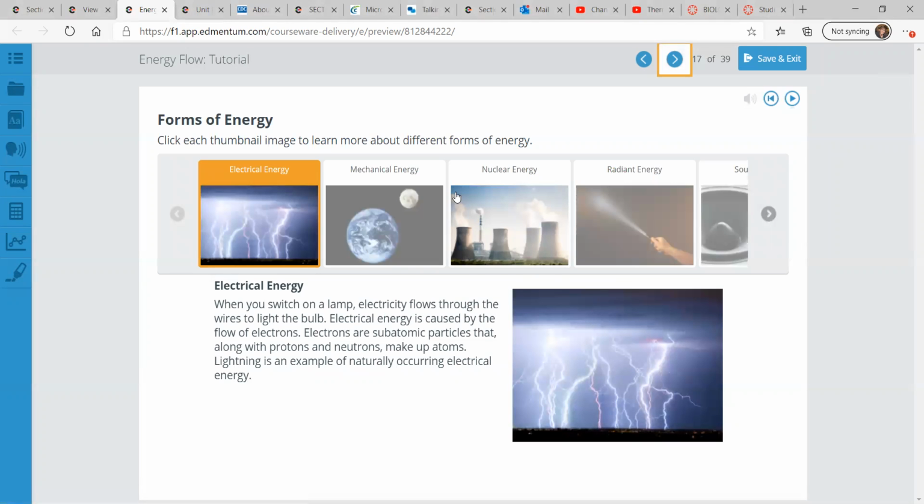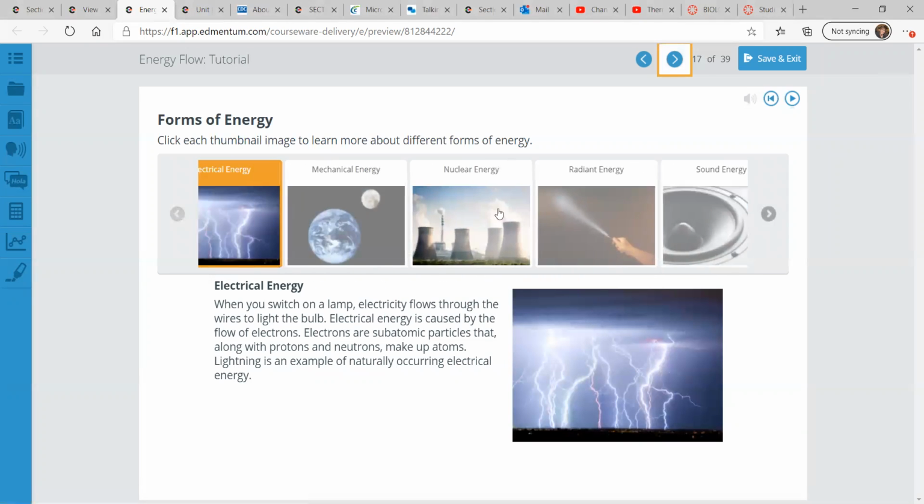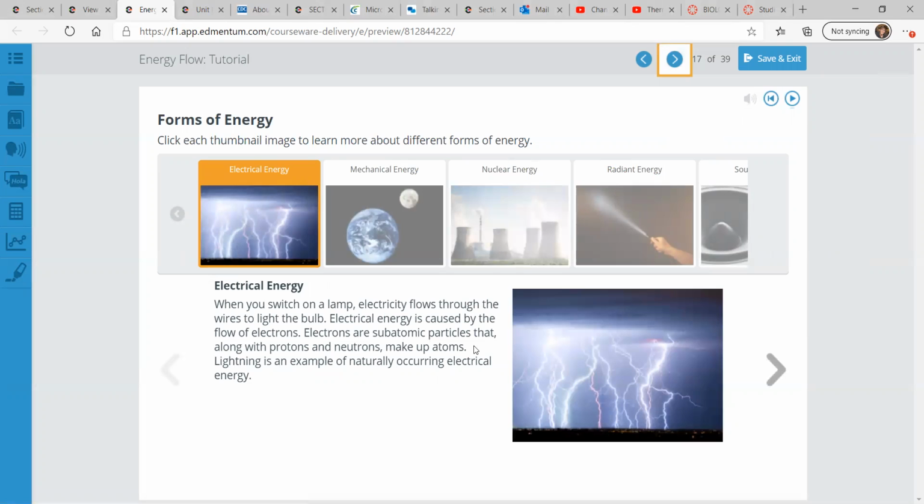So we have electrical energy. When you switch on a lamp, electricity flows through the wires to light the bulb. Electrical energy is caused by the flow of electrons, and those are subatomic particles that, along with protons and neutrons, make up atoms. An example of electrical energy is lightning.